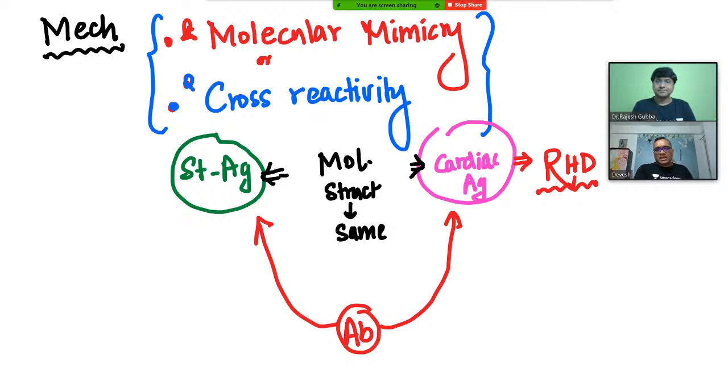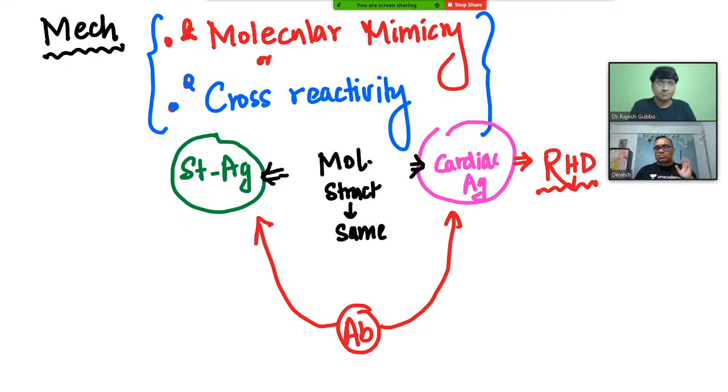You can see in this image there is a streptococcal antigen and a cardiac antigen. If you look at the molecular structure, the streptococcal antigen molecule is similar to the cardiac antigen. That is why the antibody which is formed gets confused, and it is going to damage the streptococcal antigen and the cardiac antigen also, right?